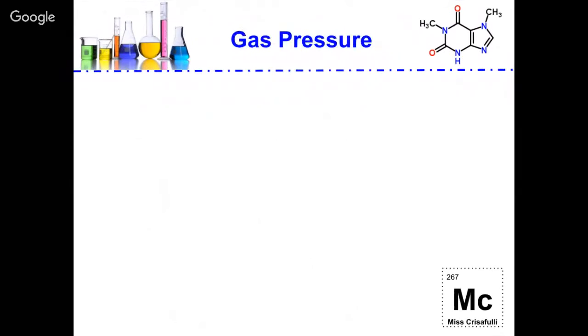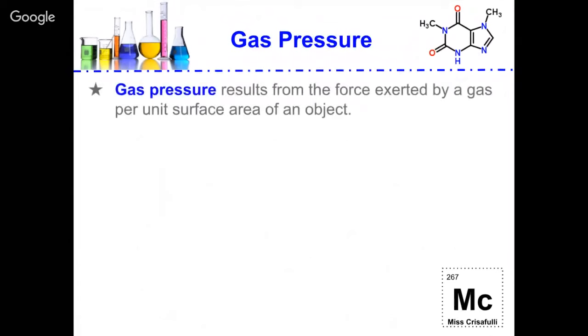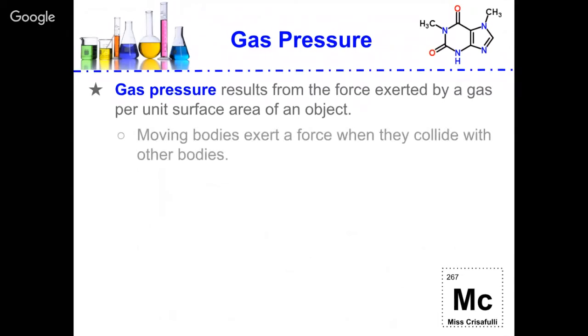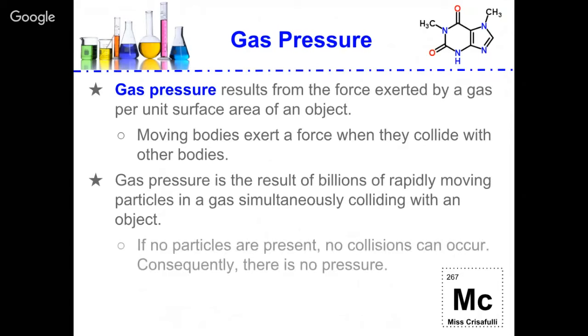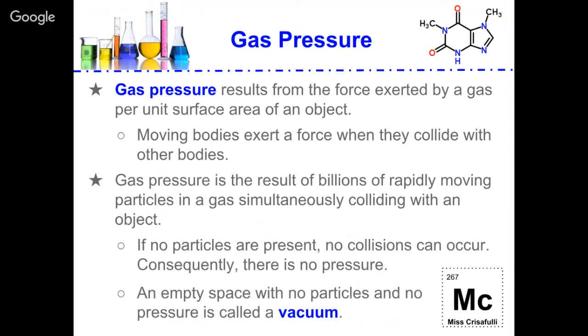So now let's talk about gas pressure. Gas pressure results from the force exerted by a gas per unit surface area of an object. Moving bodies exert a force when they collide with other bodies. Gas pressure is the result of billions of rapidly moving particles in a gas simultaneously colliding with an object. If no particles are present, no collisions can occur. Consequently, there is no pressure. An empty space with no particles and no pressure is called a vacuum.